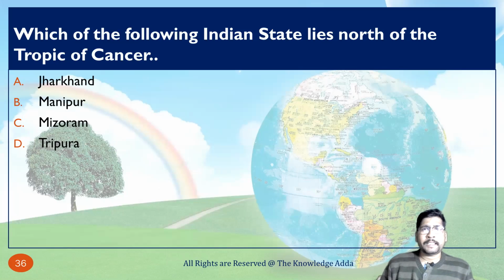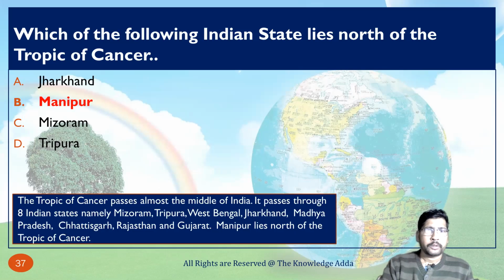Which of the following Indian states lies north of the Tropic of Cancer? So as we know, the Tropic of Cancer passes through Jharkhand, Mizoram and Tripura. So option B is different. The Tropic of Cancer passes almost through the middle of India. It passes through 8 Indian states, namely Mizoram, Tripura, West Bengal, Jharkhand, Madhya Pradesh, Chhattisgarh, Rajasthan and Gujarat. Manipur lies north of the Tropic of Cancer.